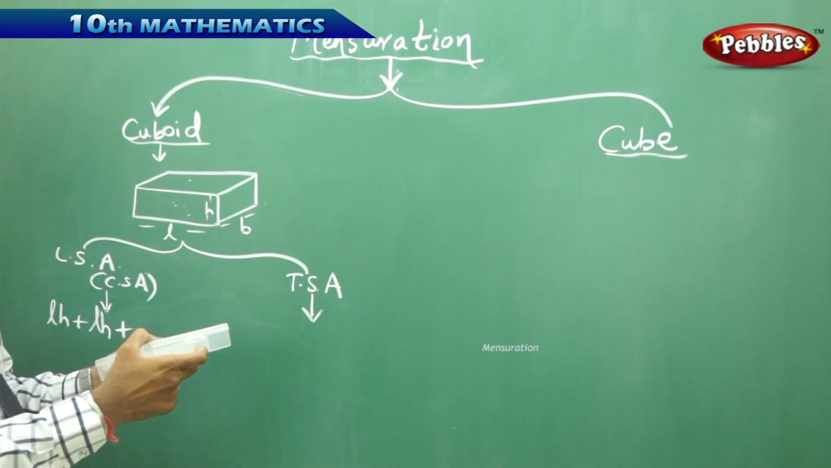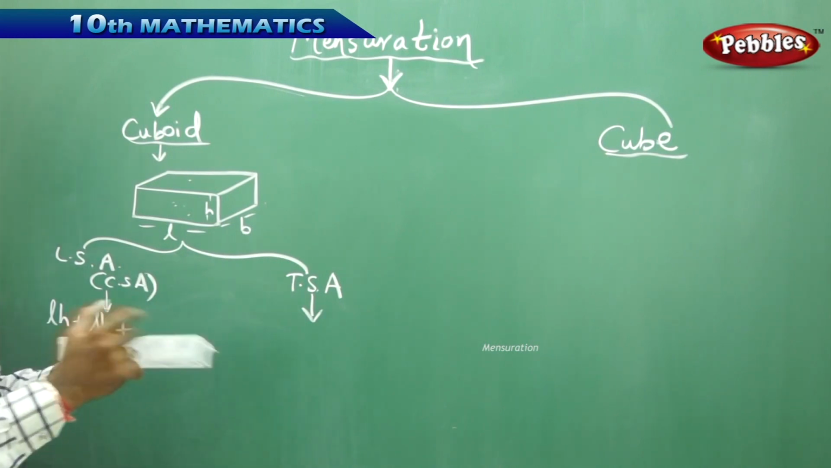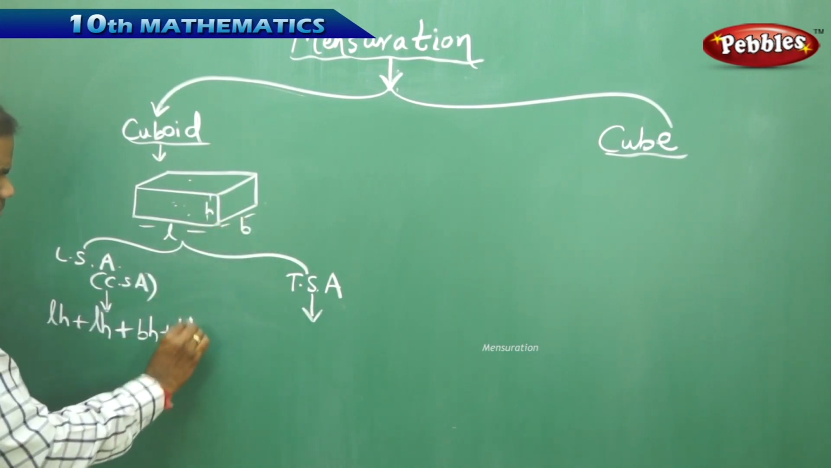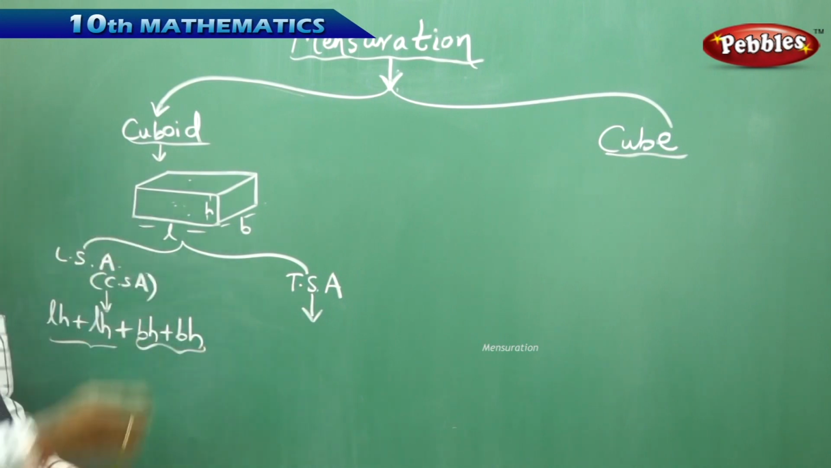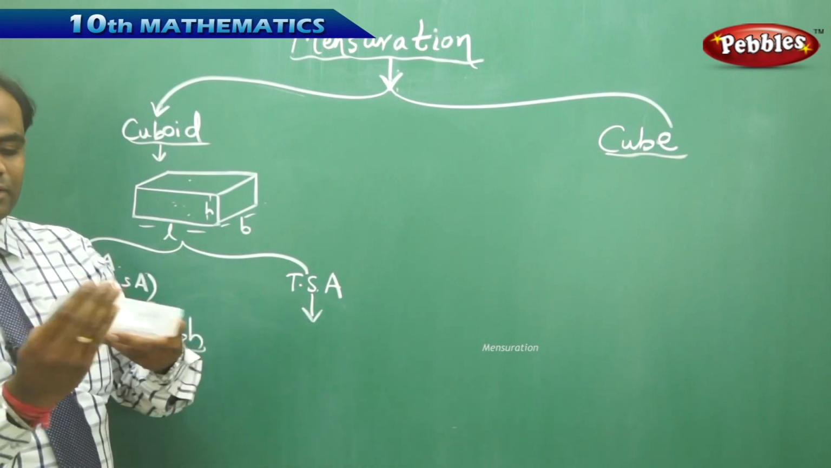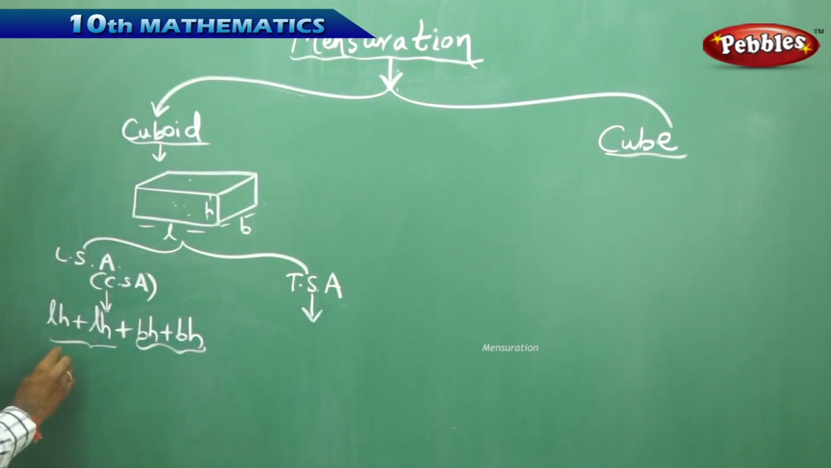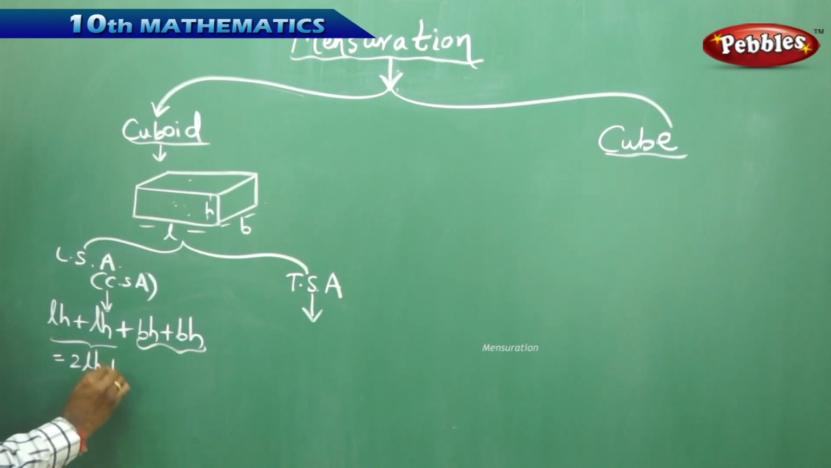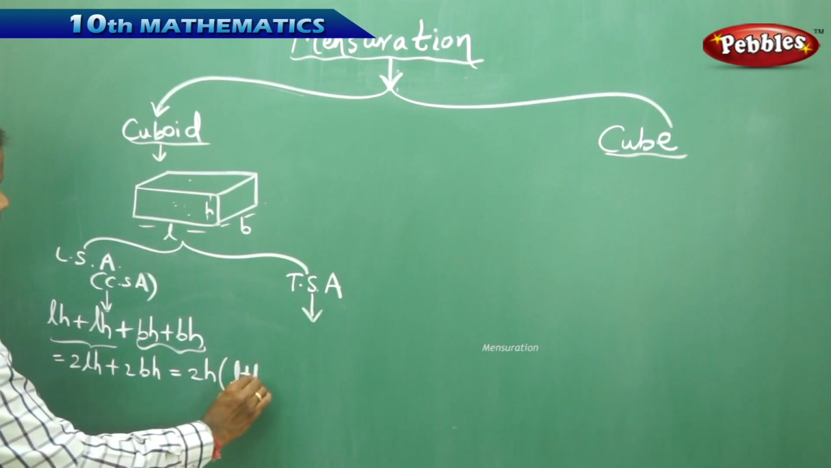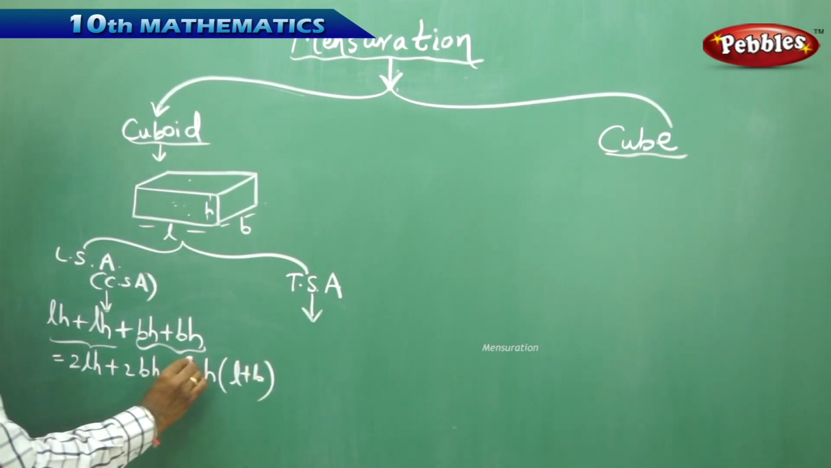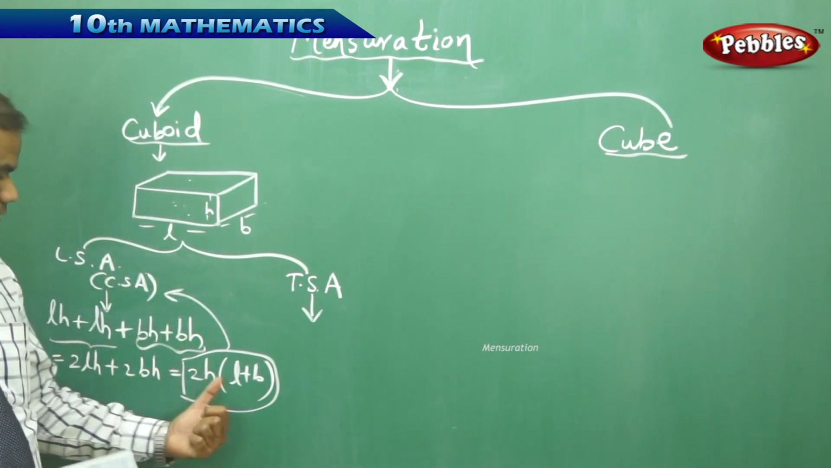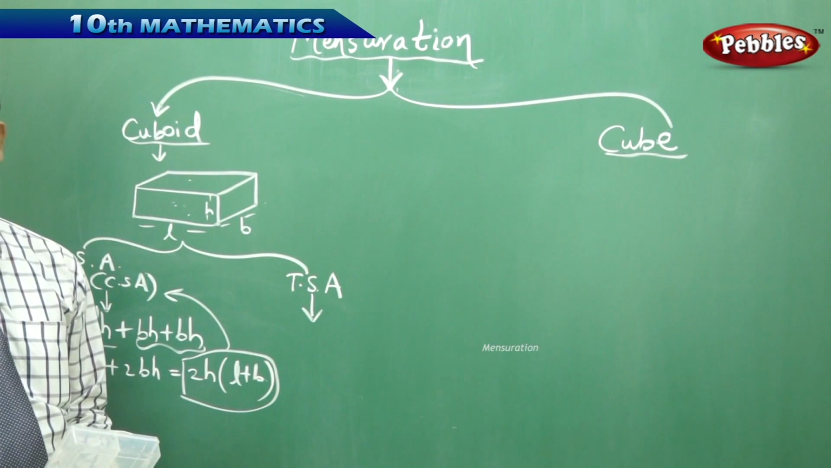Therefore, when I add these, I get 2 rectangles, where area of rectangle is base into height plus base into height, on the two opposite sides. So the lateral surface area is finally obtained to be 2LH plus 2BH, which gives me 2H into L plus B.